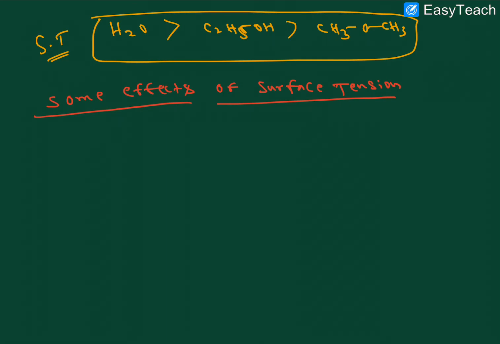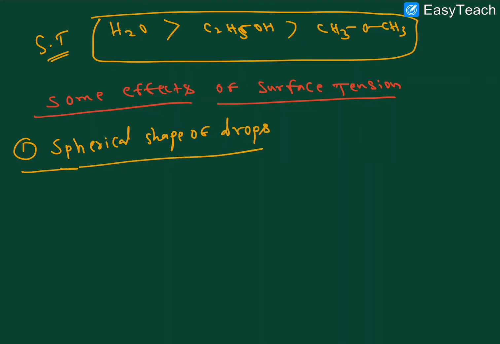Some effects of surface tension, and the first one is the spherical shape of a drop.